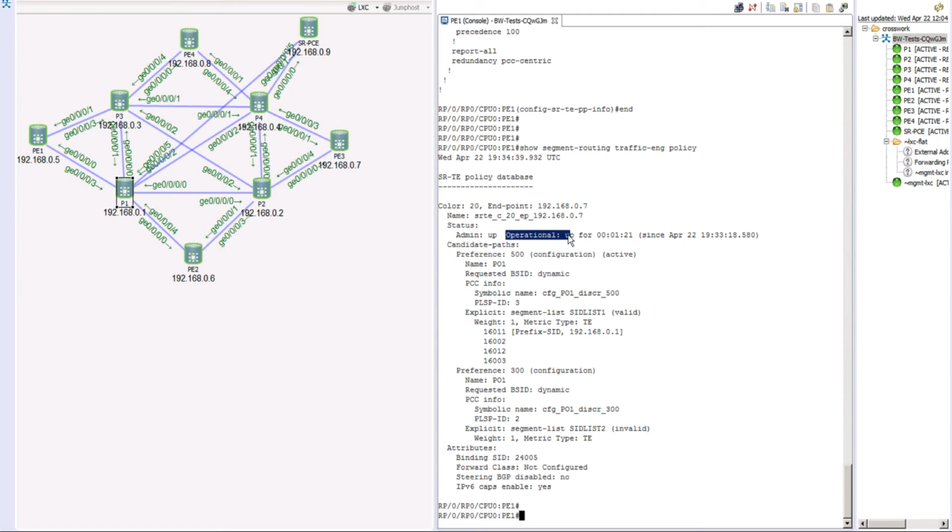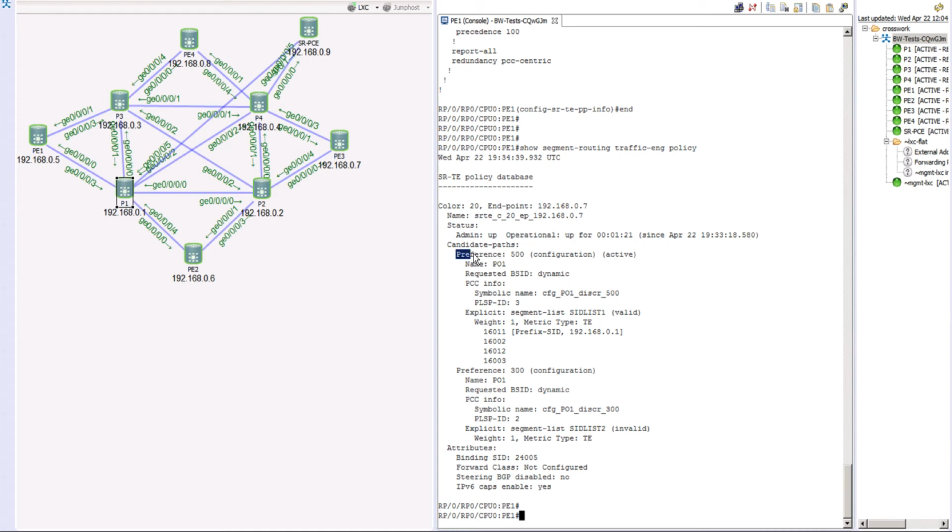The next line indicates the policy is admin up as well as operationally up. That means the paths that we have configured are valid paths, and the policy is able to consume those paths and reach the endpoint, and that is why the operational state of this policy is up. In that, there are these candidate paths.